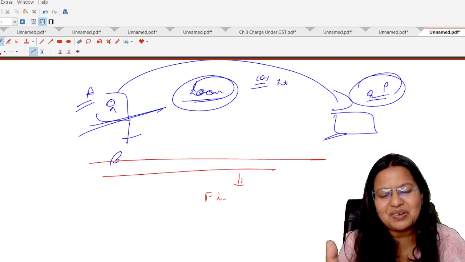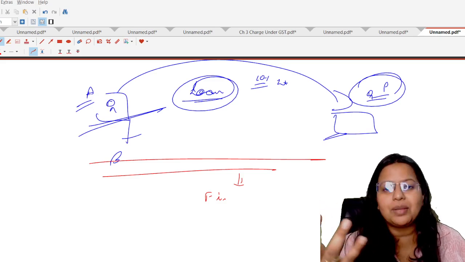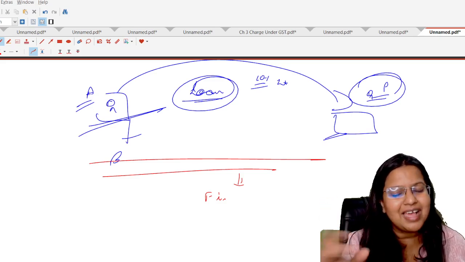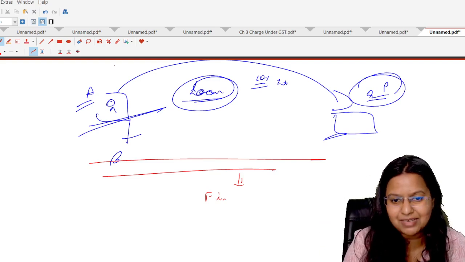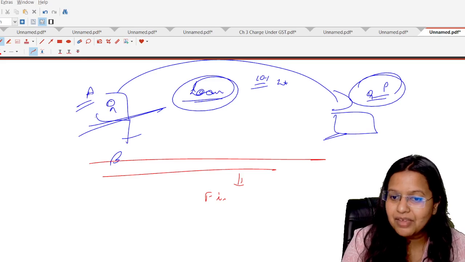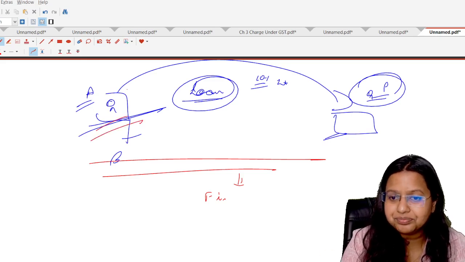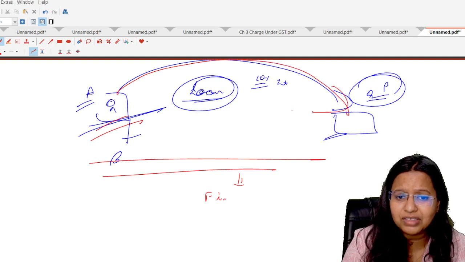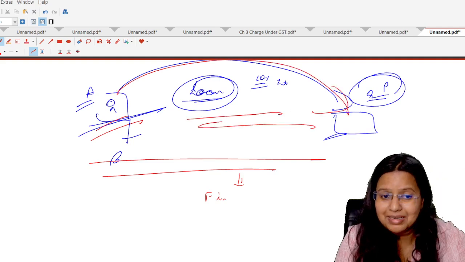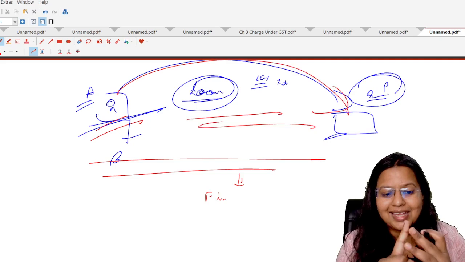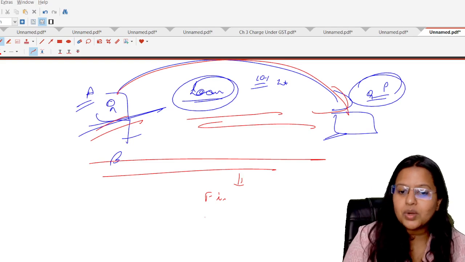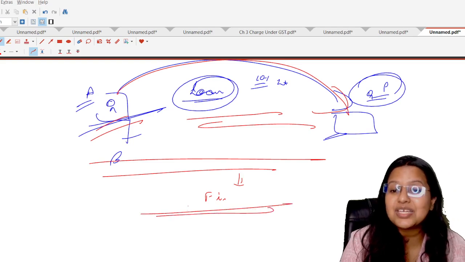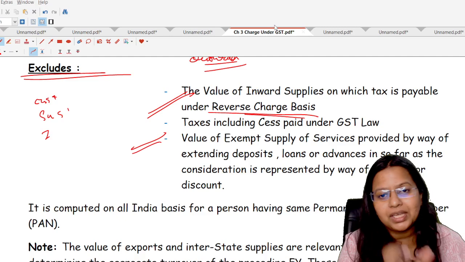But if that happens, the threshold limit of 1.5 crore or 75 lakhs or 50 lakhs is going to be crossed very easily. So they said, if a businessman or a service provider is giving this kind of service to any person for which they are charging any kind of interest, any kind of discount in the form of consideration, it will be excluded from the turnover. It is not going to be included in the turnover.